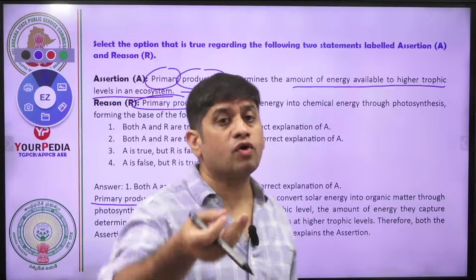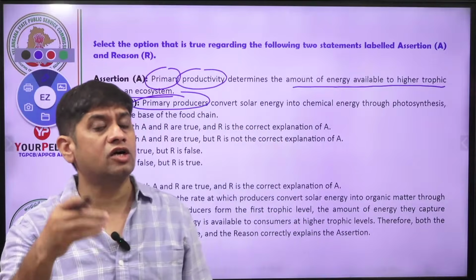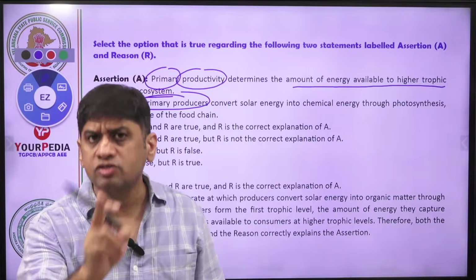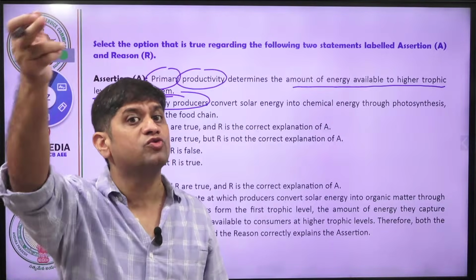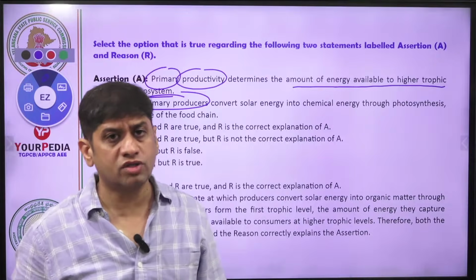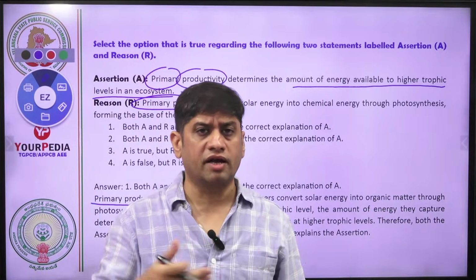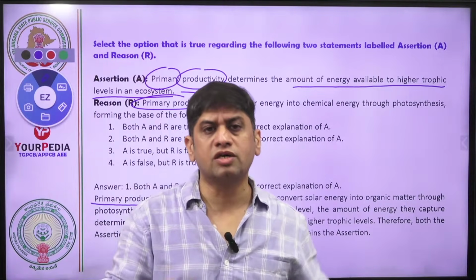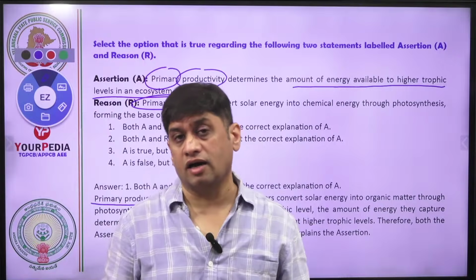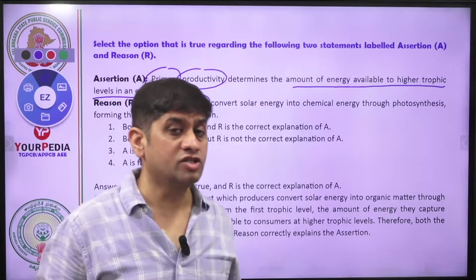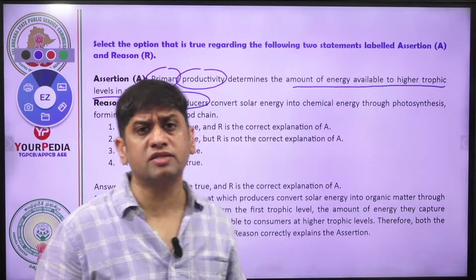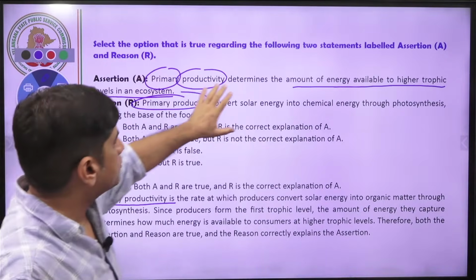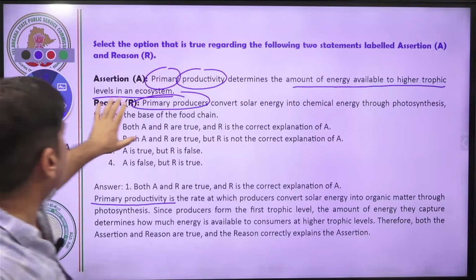That is true, because from the photosynthesis process, solar energy gets converted into chemical energy, a consumable form, and plants or primary producers only will produce the food for the next level, the consumers. So food for consumers is produced by producers, that is plants, and the productivity, the way they are converting solar energy into consumable items for consumers, will decide how much energy goes to the next level. So productivity of the plants determines the amount of energy available to the higher trophic level. That is true.